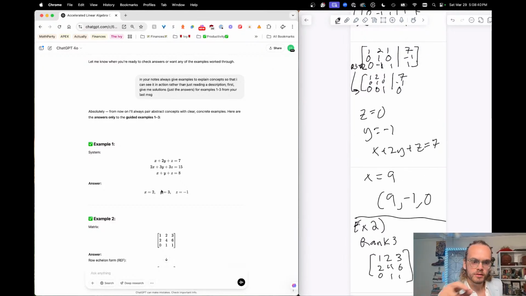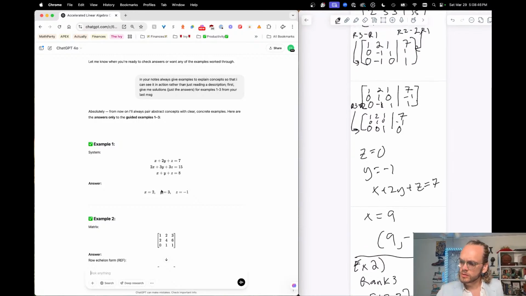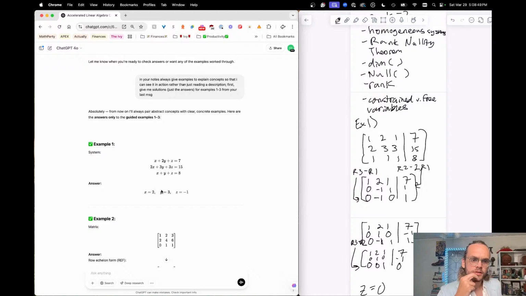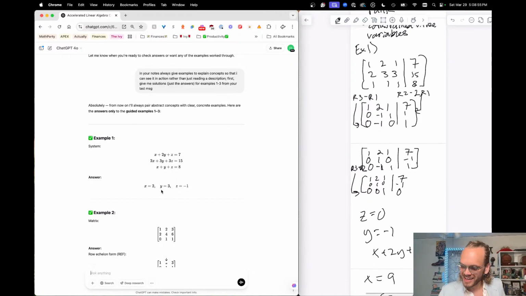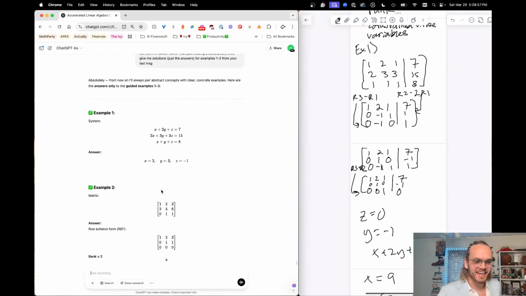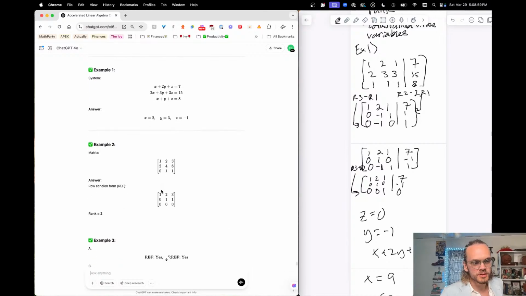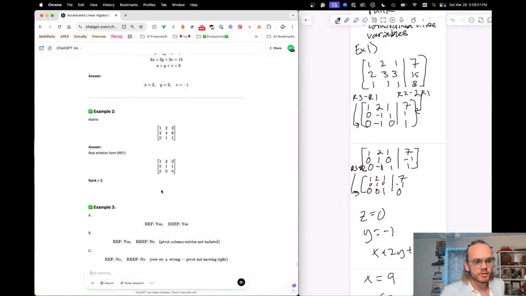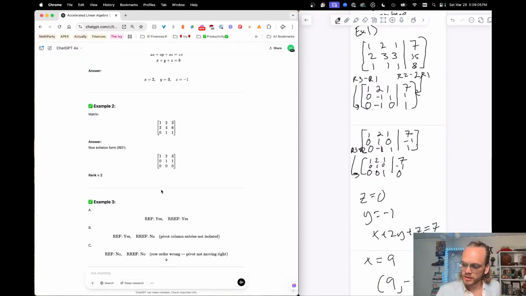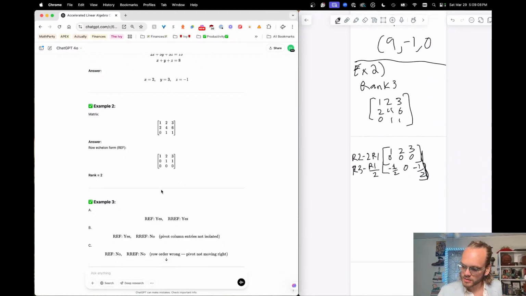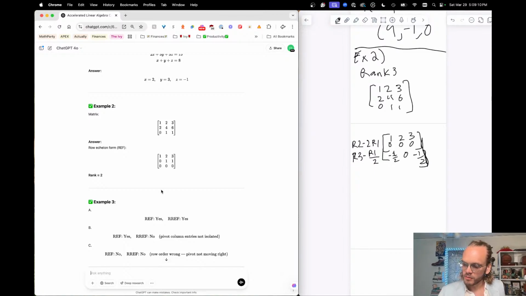So for number 1: 1, 2, 1, 7; 2, 3, 3, 15; 1, 1, 1, 8. All right, my answers were totally wrong. Oh no. So I have to check the end of that. Example 2, row echelon form. I'm going to get some 0, 0, 0 there. Oh, that's the trick. Okay, I just swapped those rows. Nice. So actually, I'm fine with that.